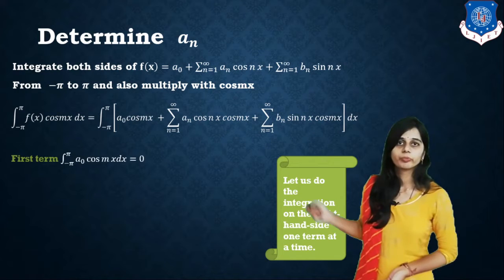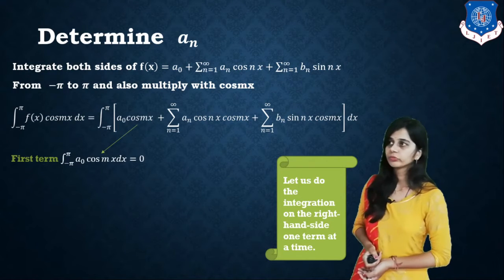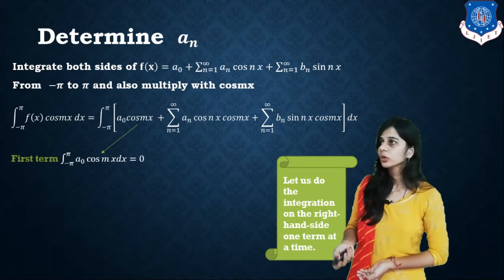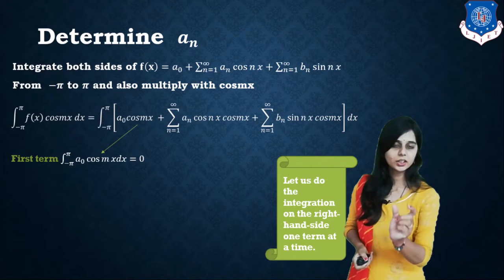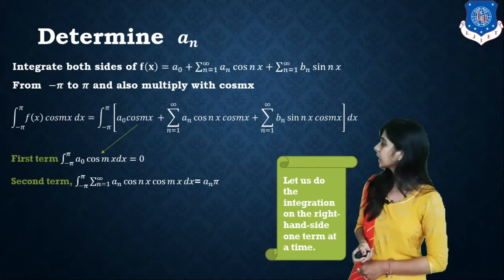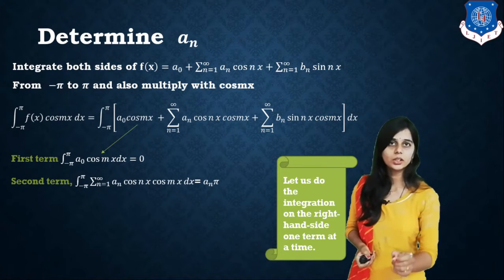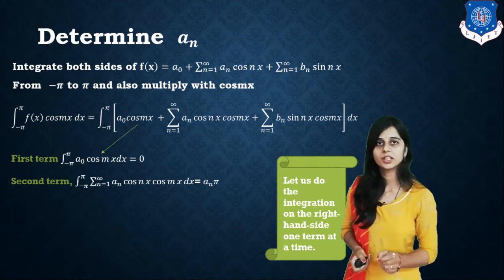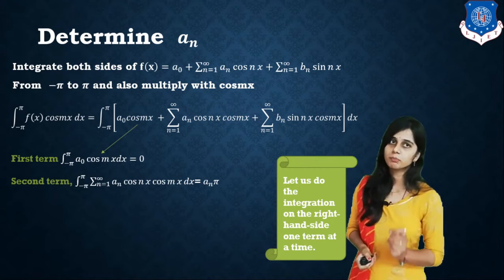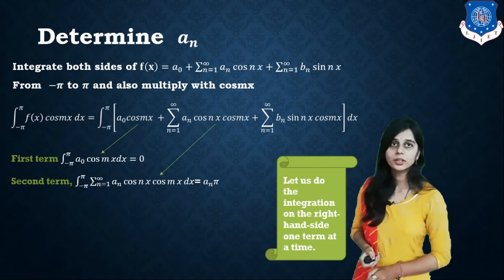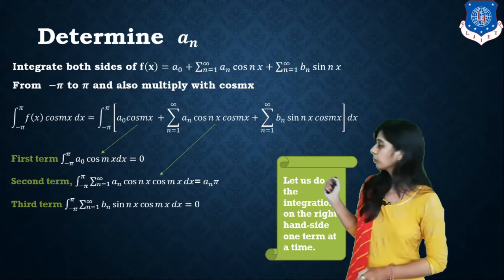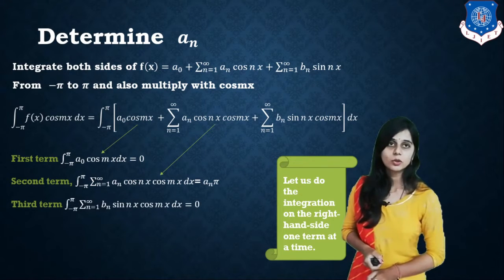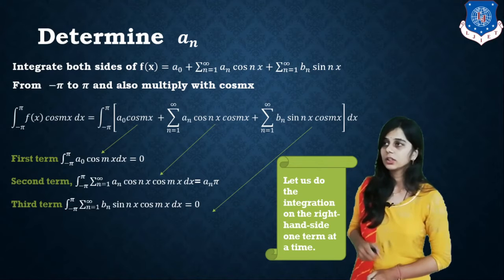The first term, the integral from minus pi to pi of a0 cos mx dx, is 0. The second term, the integral from minus pi to pi of an cos nx cos mx dx, gives an pi. And the third one, bn sin nx cos mx dx, is 0.